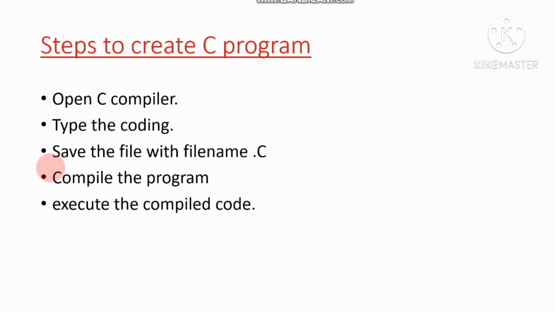Next, after finishing the coding, you have to save the file with the file name .c. The extension of the C programming language is .c. So first you have to open the C compiler, then type the coding, then save the file.